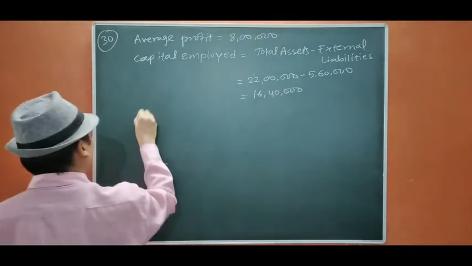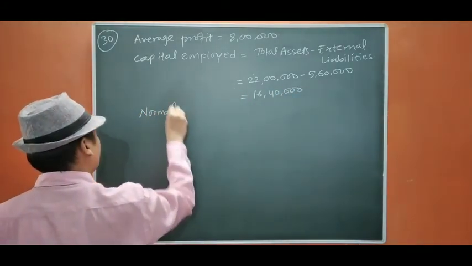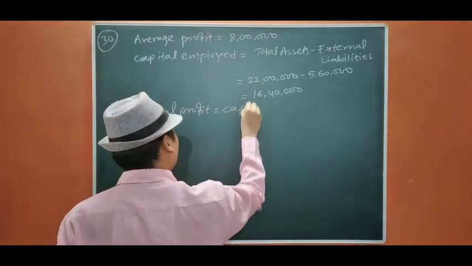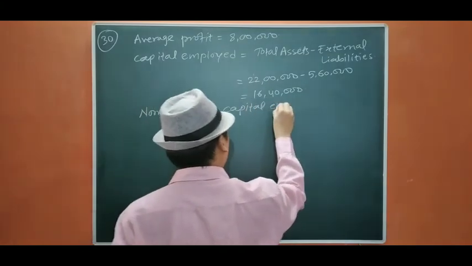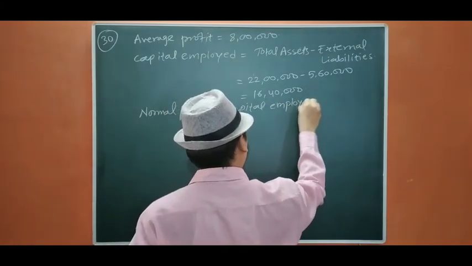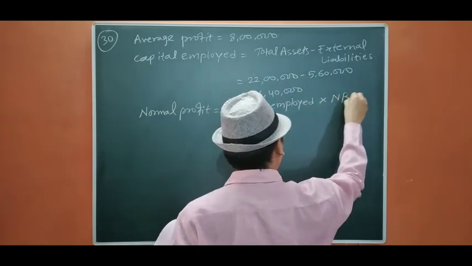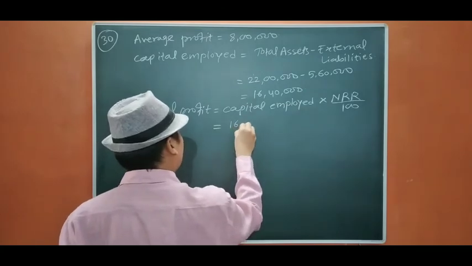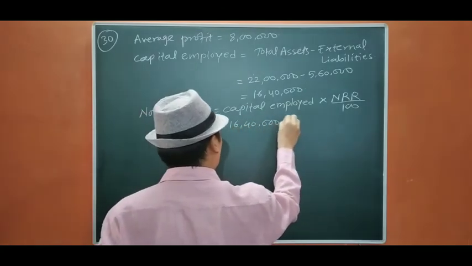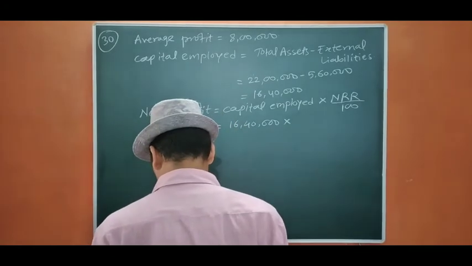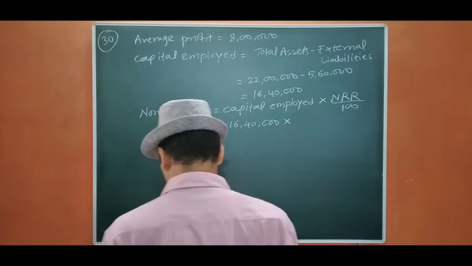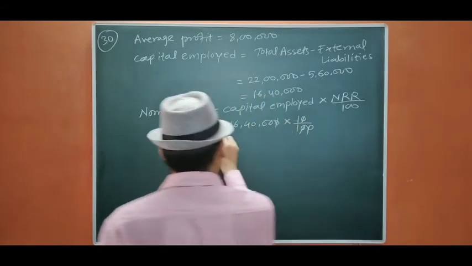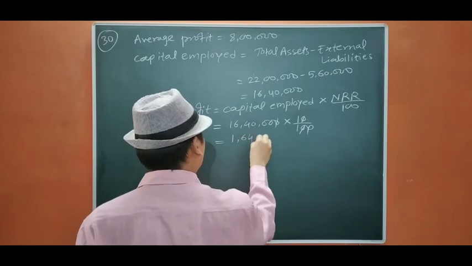Okay, so normal profit equals to capital employed into normal rate of return upon 100, that is equals to 16 lakh 40,000 into the rate is given 10%, so it is 1 lakh 64,000.